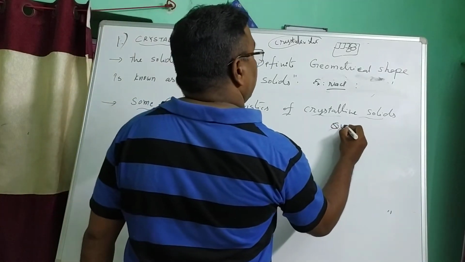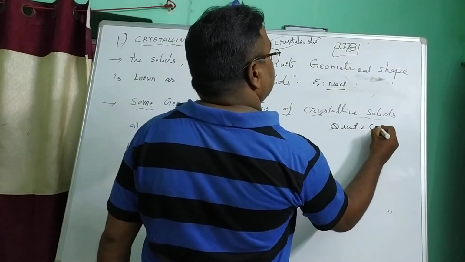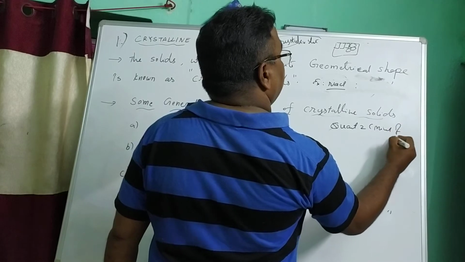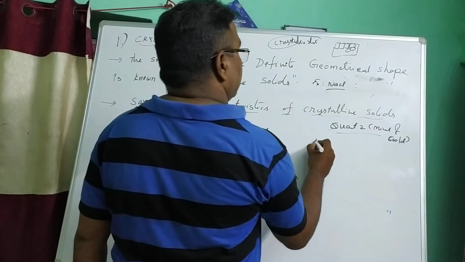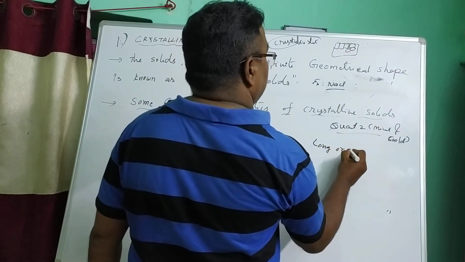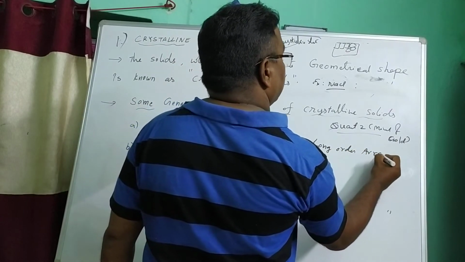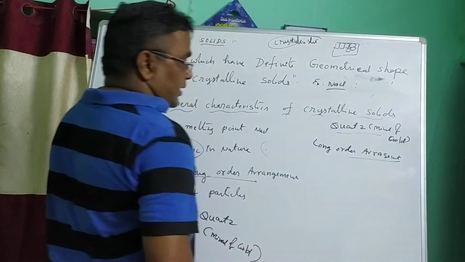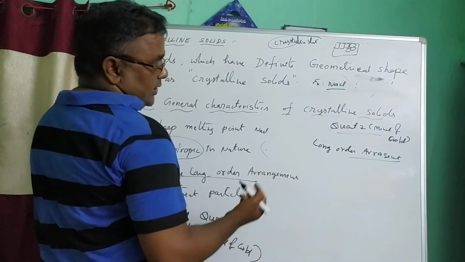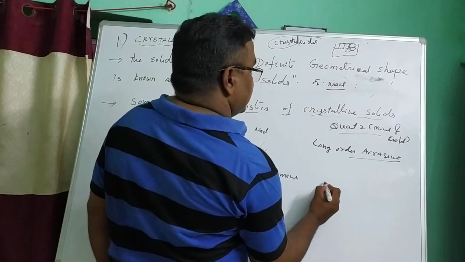Take quartz, a mineral. It has long order arrangement. So what is the structure of quartz?